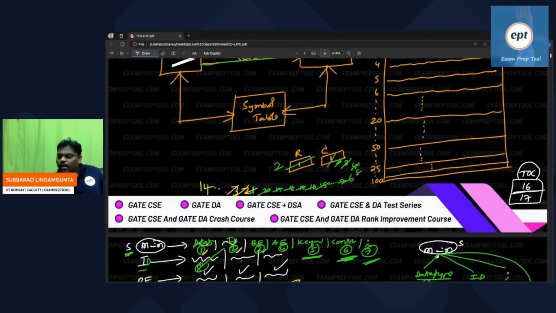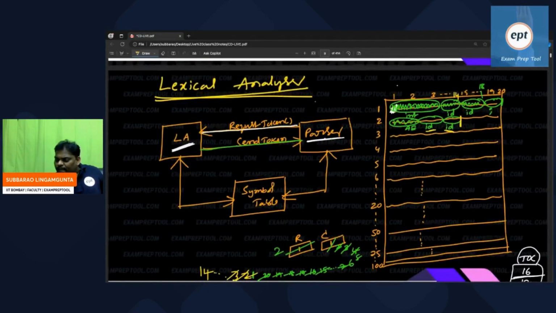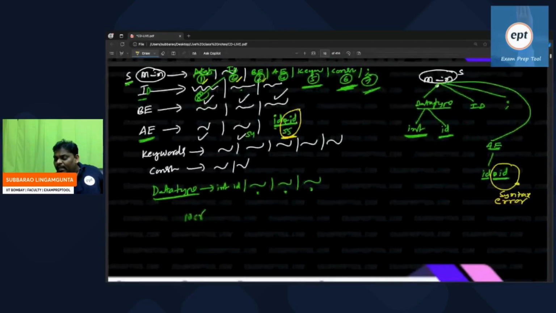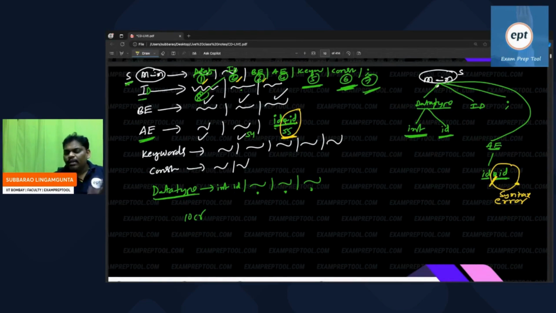Whenever he got the token, the second ID, at that time the parser was expecting star. The lexical analyzer has given ID, so both are not matching. There is an error. Can you help me now? Who identified this error? The parser.